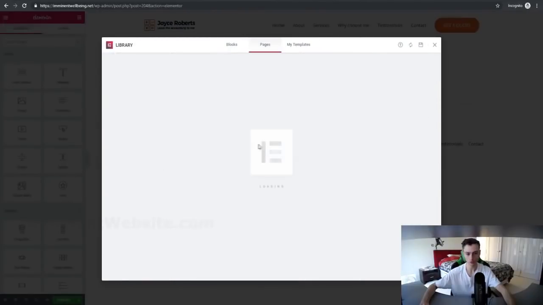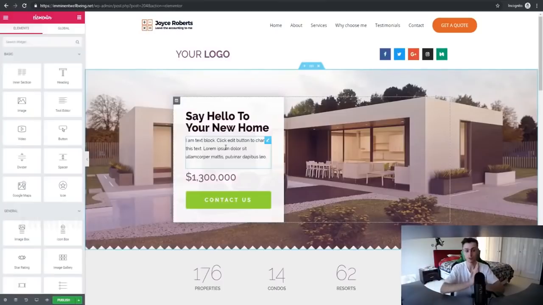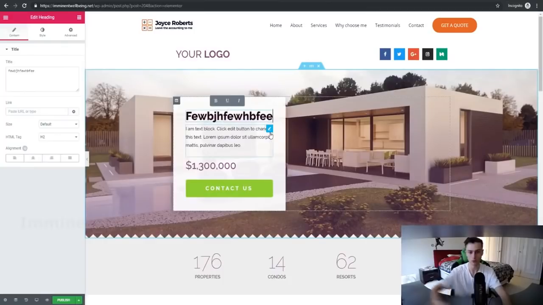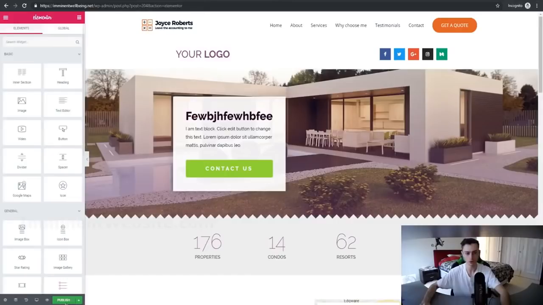So let's click on insert and there you go. We instantly inserted a page right off the bat. And of course we can adjust this. For example, we can just type in whatever we want here. Obviously we can change this. We can delete this, do whatever we want with this, and we can just go ahead and publish. And there you go. We just published our first page on our first website right now.